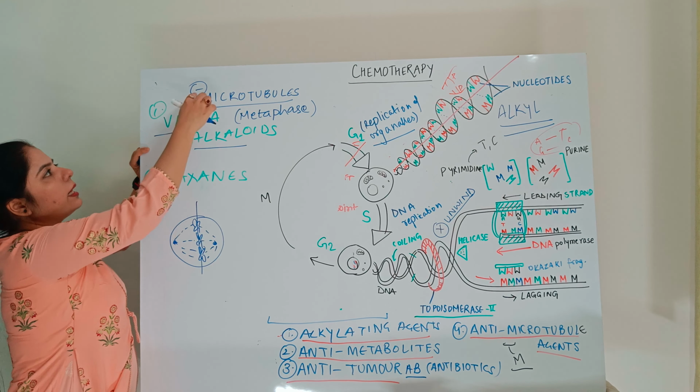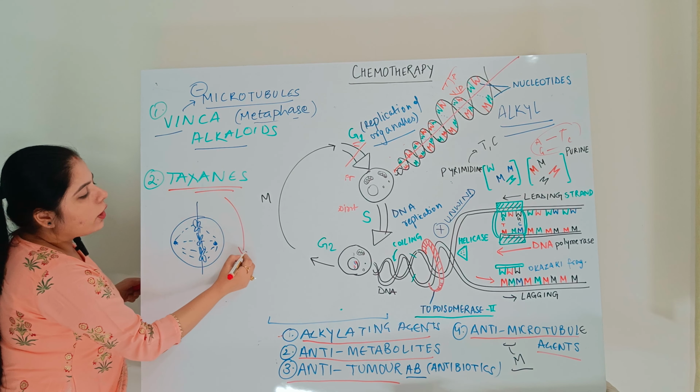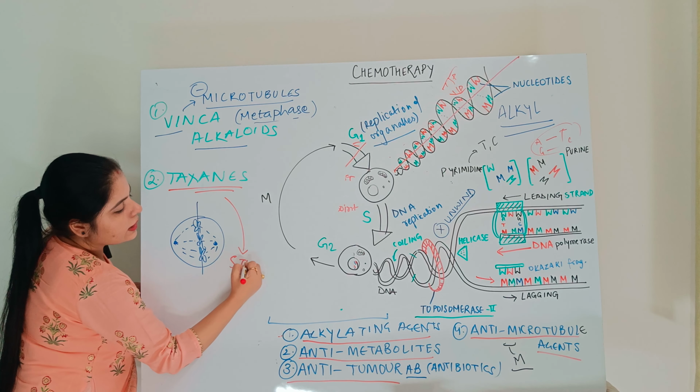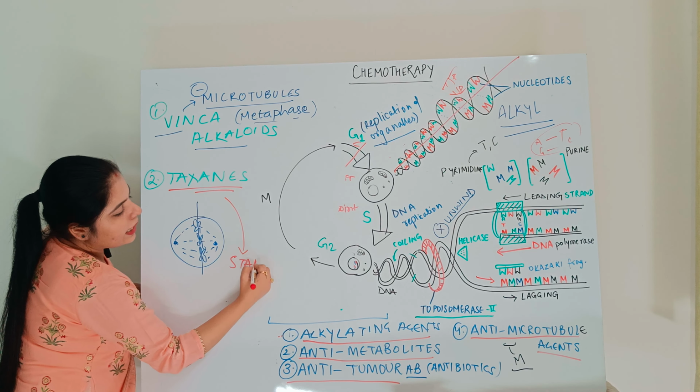They arrest the cell at the metaphase stage, whereas the taxanes, on the contrary, over-stabilize the microtubules. The stability is enhanced, and something which later has to shrink, if it permanently becomes stabilized, then the cell is arrested at the telophase.